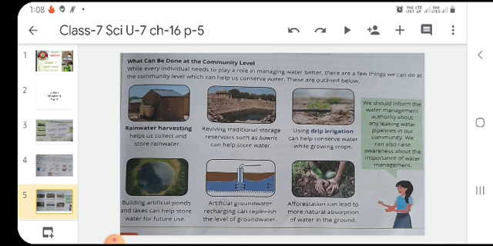Using drip irrigation can help to conserve water while growing crops. Building artificial ponds and lakes can help to store water for future use. Artificial groundwater recharging can replenish the level of groundwater, and afforestation can lead to more natural absorption of water in the ground. So dear students, these are the basic steps by which we can improve water management at the community level.